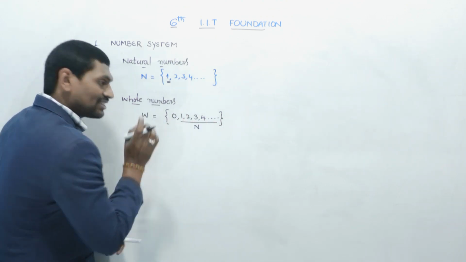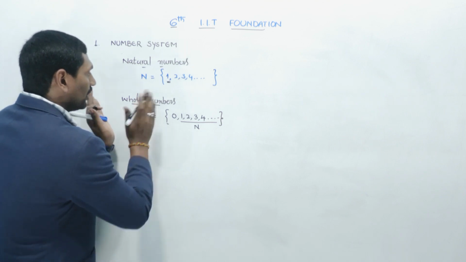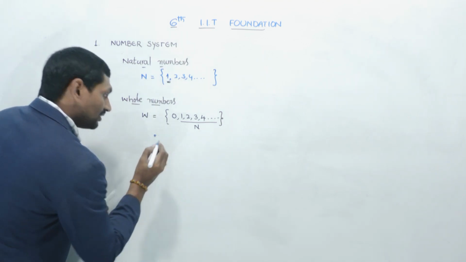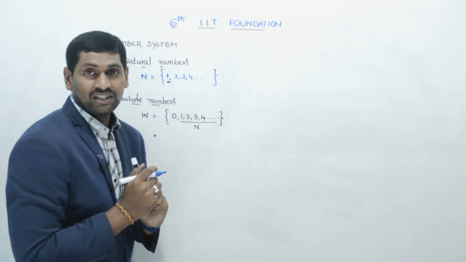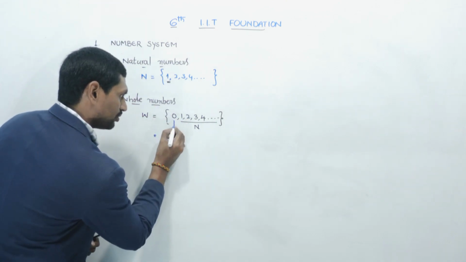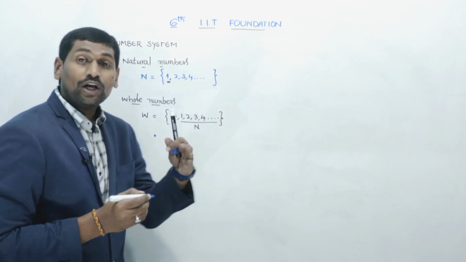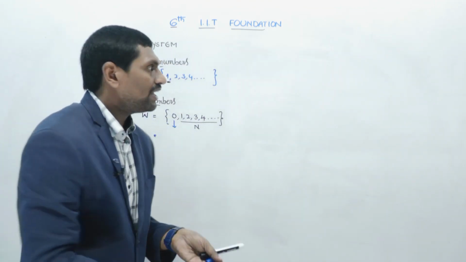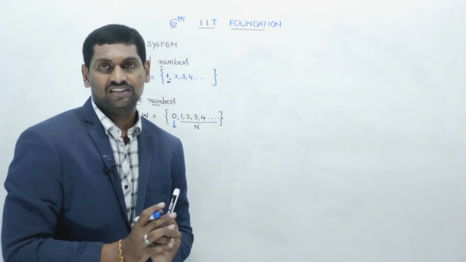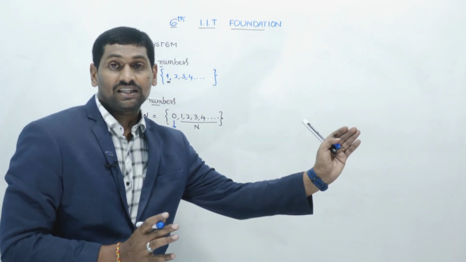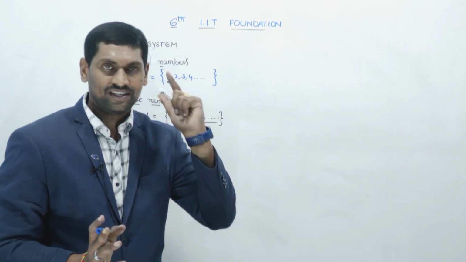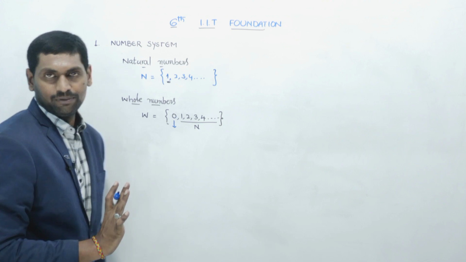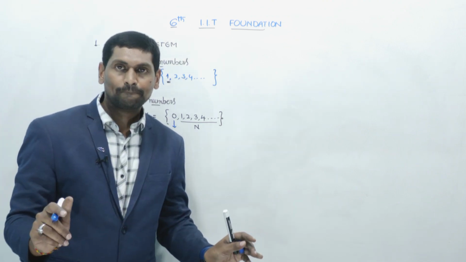So what is the least whole number? 0. But what about the largest whole number? Same as natural numbers, we cannot decide the largest whole number. They are represented with capital W. Clear till then?